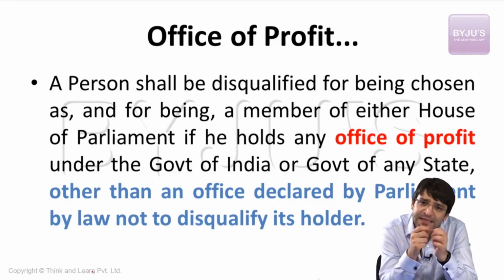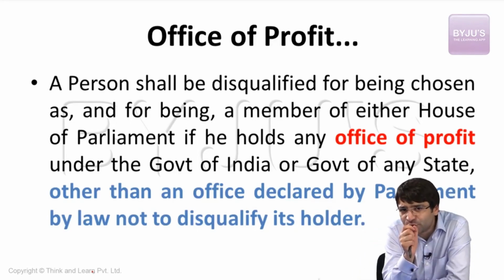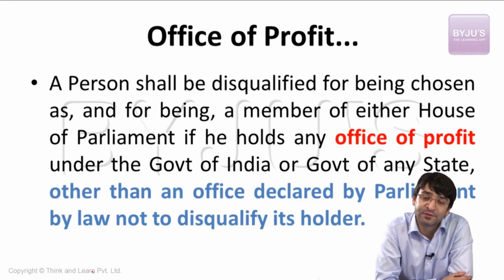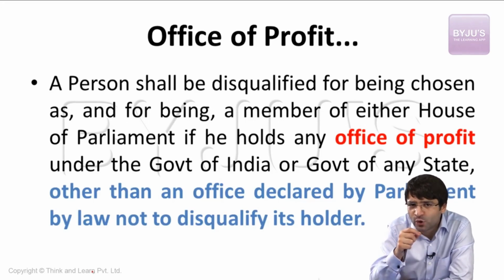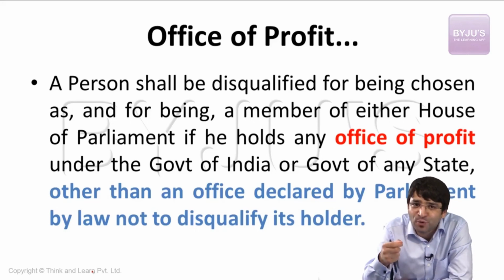Now these parliamentarians have a duty. They have a duty towards their people, the people who elected them. One of the principal duties also is to criticize the executive, to criticize the government. But what was the Queen doing? The Queen was appointing these legislators to some executive bodies. That means an additional post was given to these legislators. These legislators were appointed to an executive post which was created by the Queen.